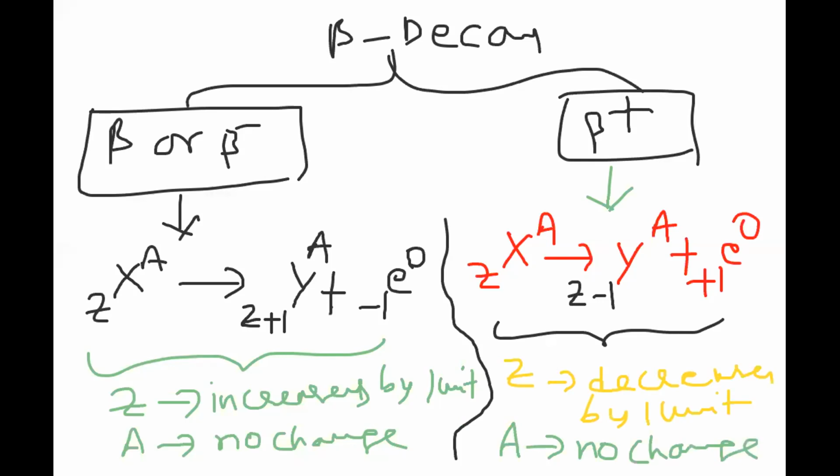So this is beta minus and beta plus decay. I hope you are clear. Along with this, in this reaction, we also get neutrino and energy. I didn't write it, but you will also get neutrino and energy here in this equation. Here additionally we will get anti-neutrino and energy. Okay, I hope you are clear with this alpha decay, beta decay.